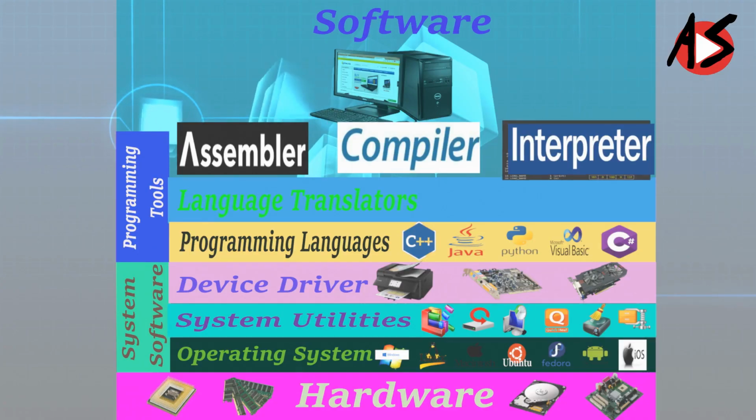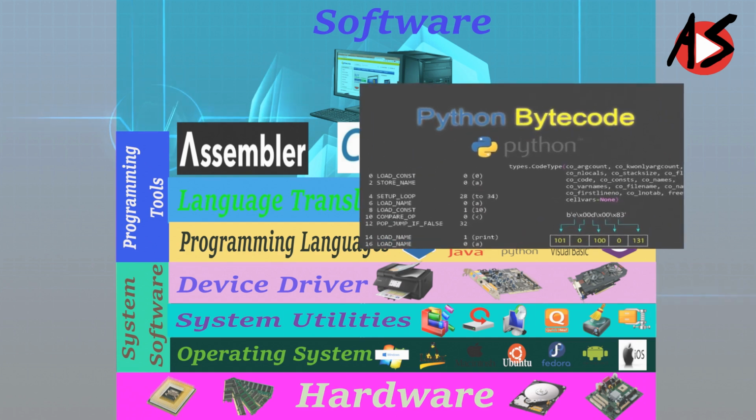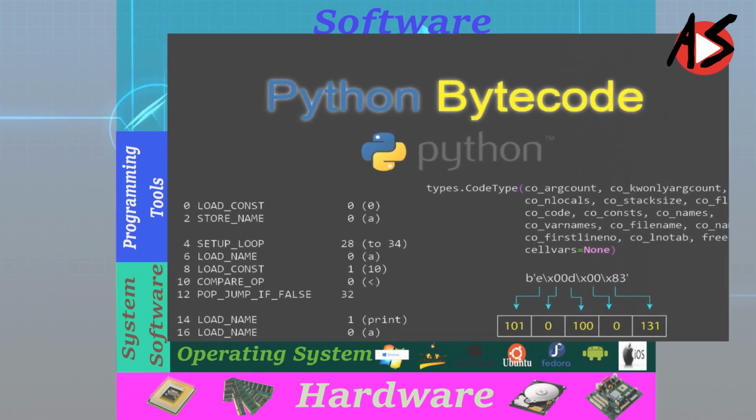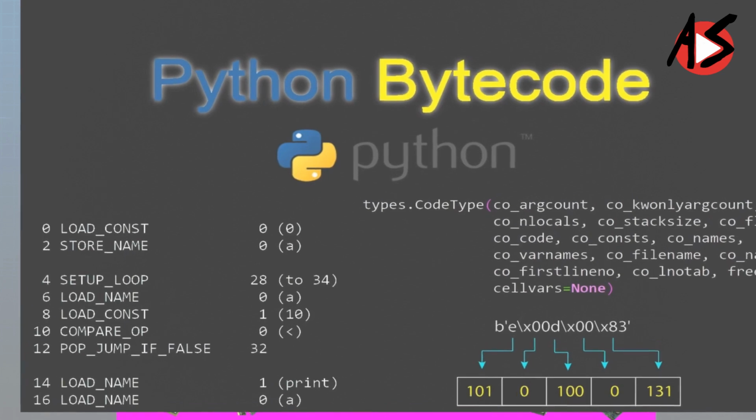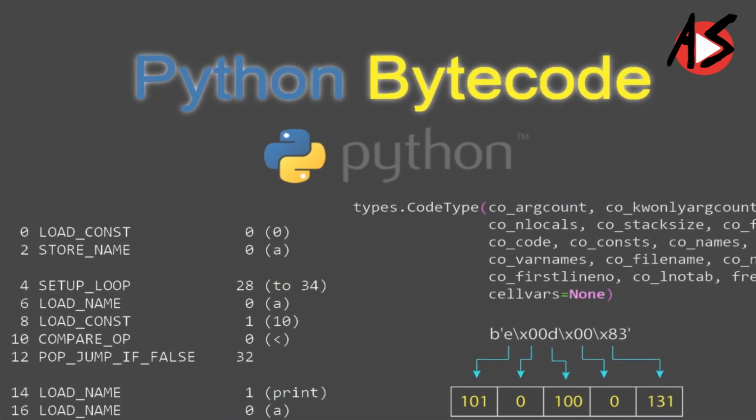An interpreter translates one line at a time instead of the whole program at once like a compiler. The interpreter takes one line, converts it into executable code if the line is syntactically correct, and then repeats these steps for all lines in the source code. Hence, an interpreter is needed every time a source code is to be executed.